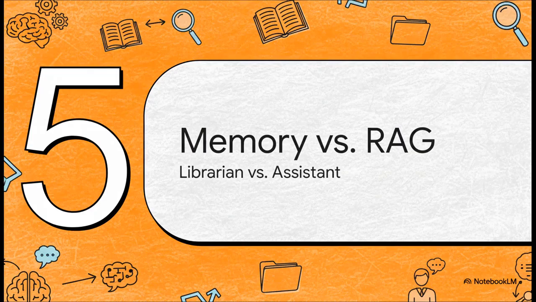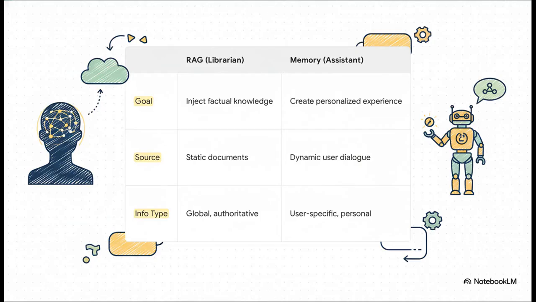Now, if you've been following the AI space, you might be thinking, hey, hold on a minute. Isn't this just RAG? Retrieval Augmented Generation? And that is a great question. But they actually do two totally different jobs. Let's clear this up with another killer analogy, the librarian versus the personal assistant. Okay, think of RAG as the AI's research librarian. Its job is to go into a library full of static documents, PDFs, websites, wikis, and pull out authoritative facts about the world. Memory, on the other hand, is the AI's personal assistant. It pays attention to your conversations to learn personal things about you.